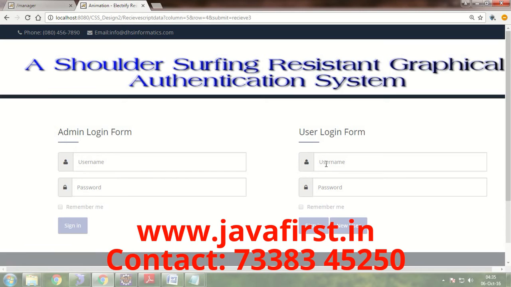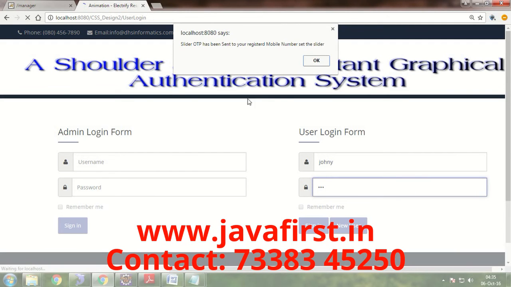Now the user has to log in with the textual password and the username. At the time of login, OTP will be sent to the registered mobile number.